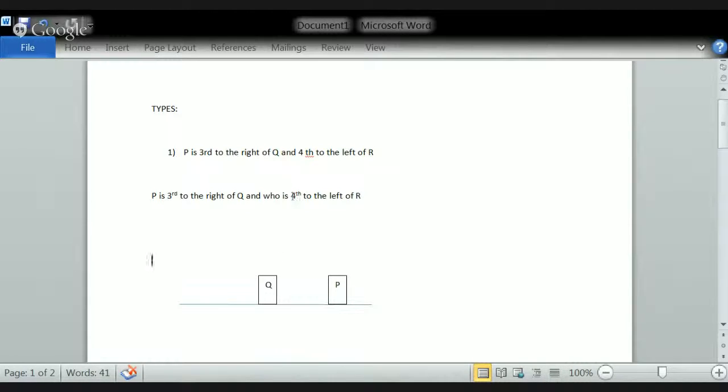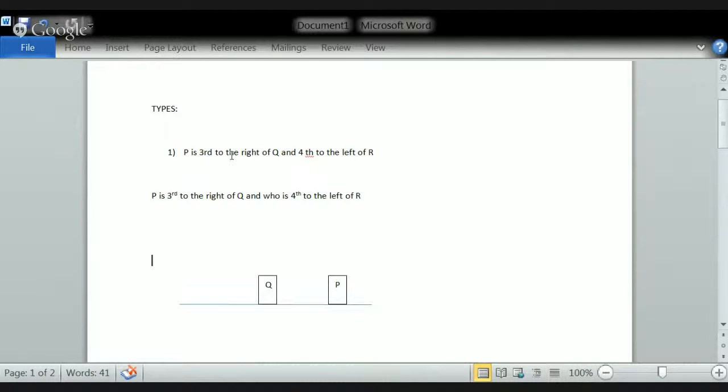And fourth to the left of R. Now there's a great confusion here. Who is fourth to the left of R? Whenever you get a situation with AND, directly take the first letter into consideration.